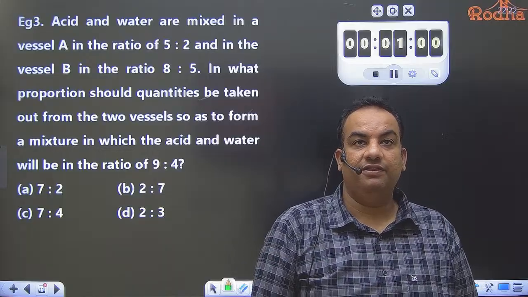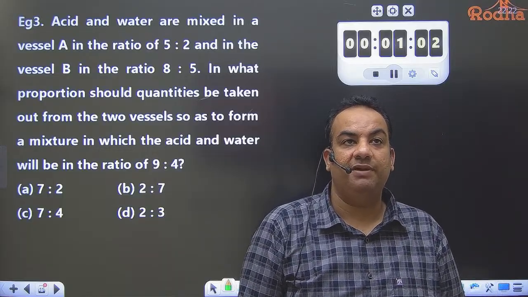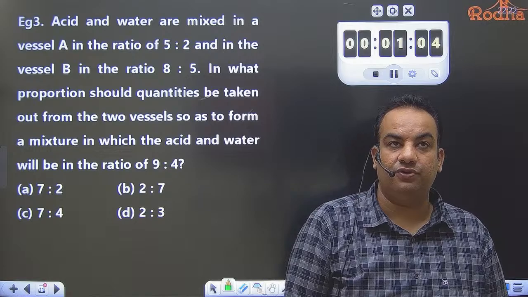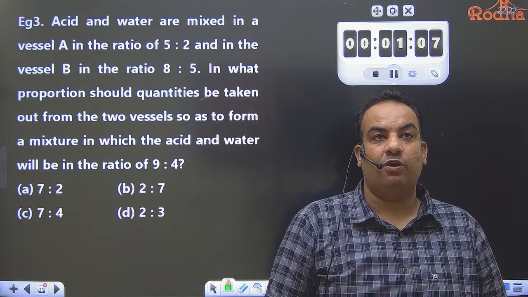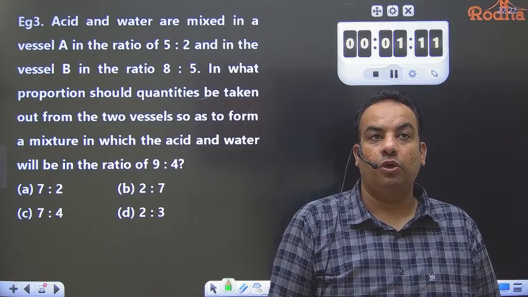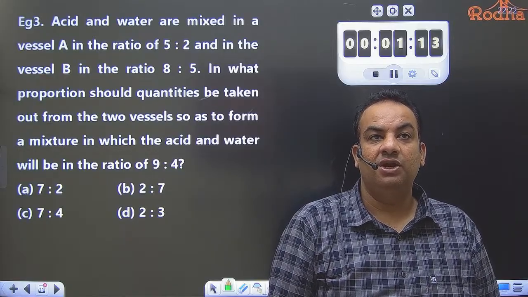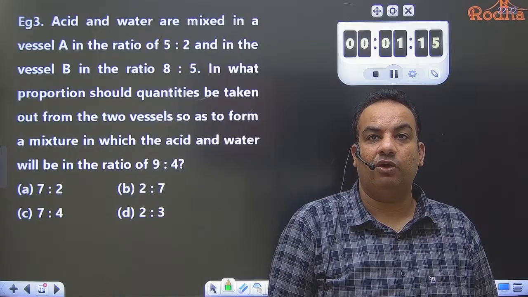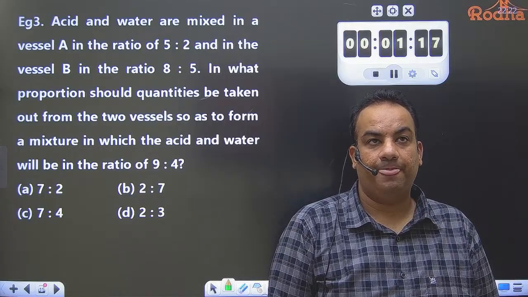Now, what is given in this question? Acid and water are mixed in vessel A in the ratio of 5:2, and in vessel B, acid and water are mixed in the ratio 8:5. In what proportion should quantities be taken out of the two vessels to form a mixture in which acid and water is in the ratio 9:4?